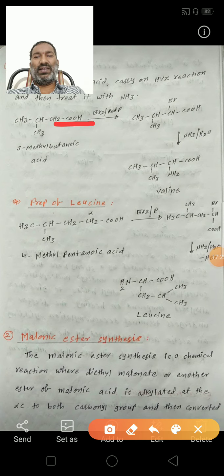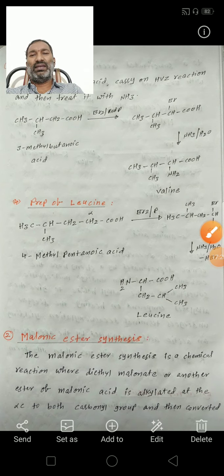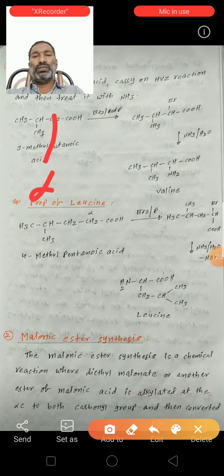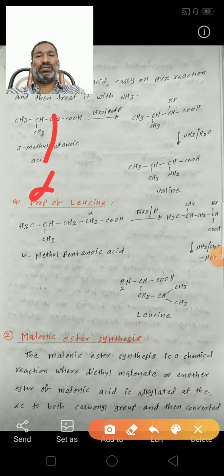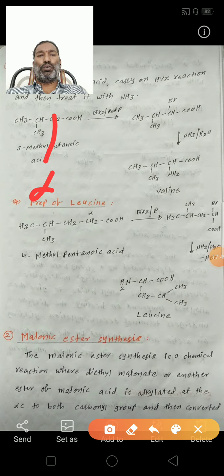See here, take the 3-methyl butanoic acid. It contains 2 alpha hydrogens. This is the alpha carbon. It undergoes the HVZ reaction, reacting with bromine and red phosphorus.